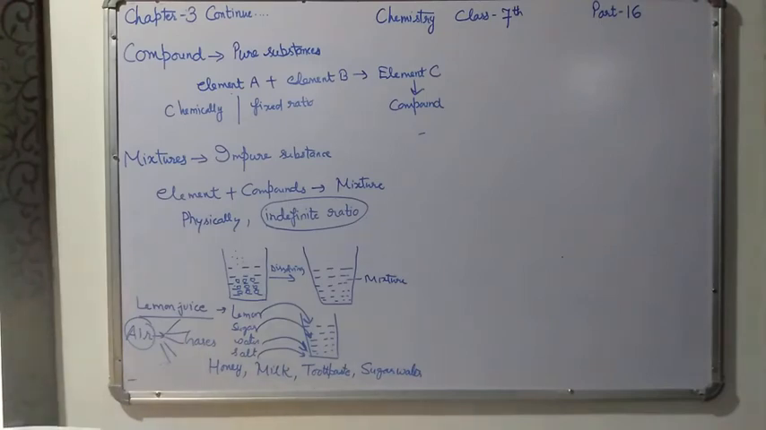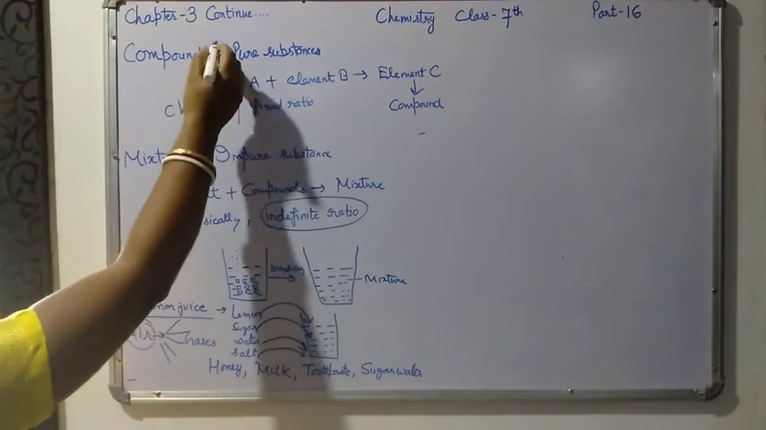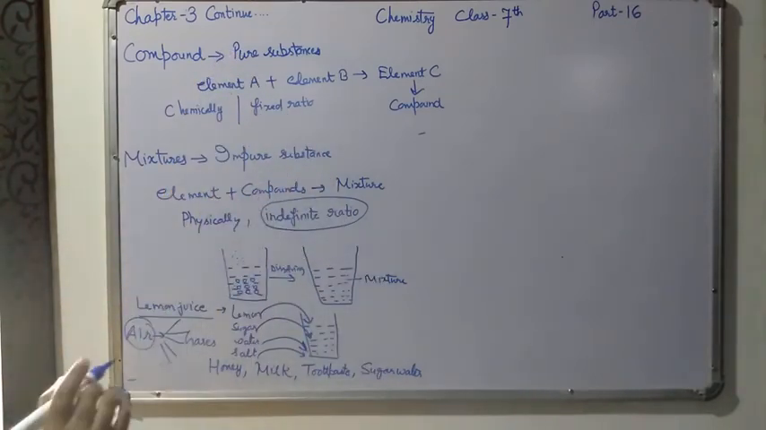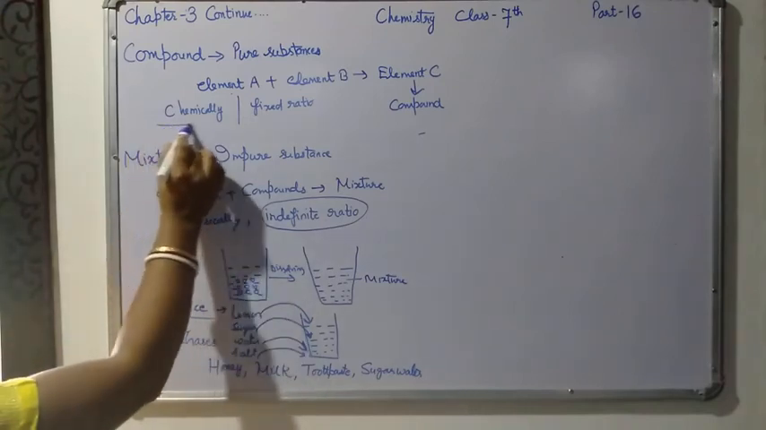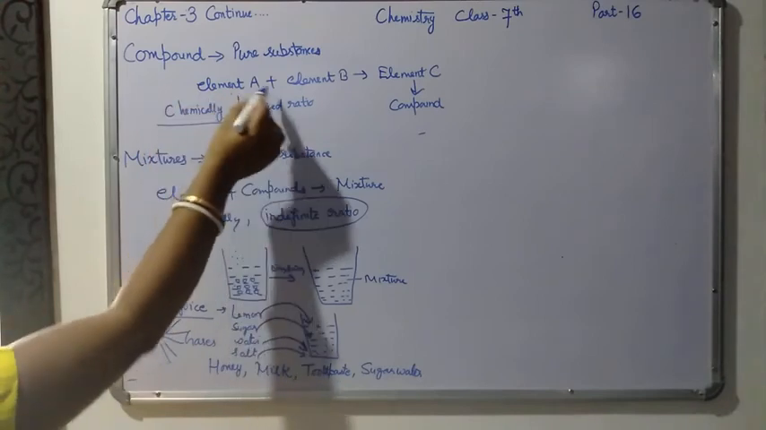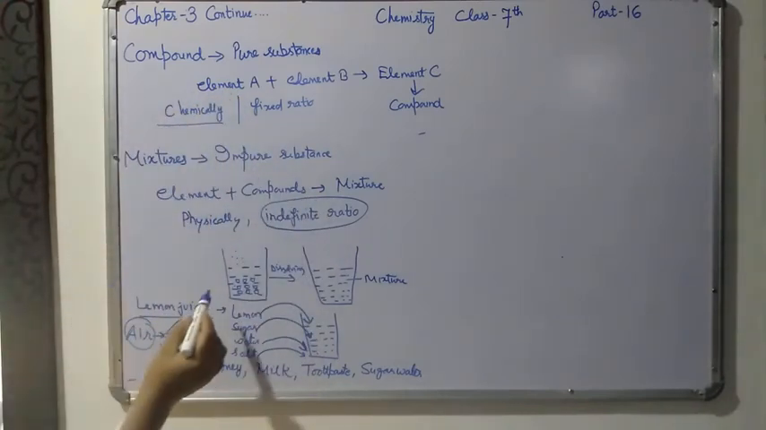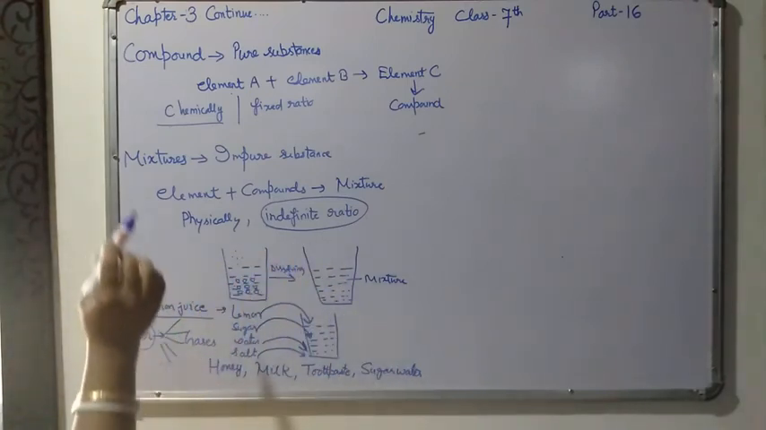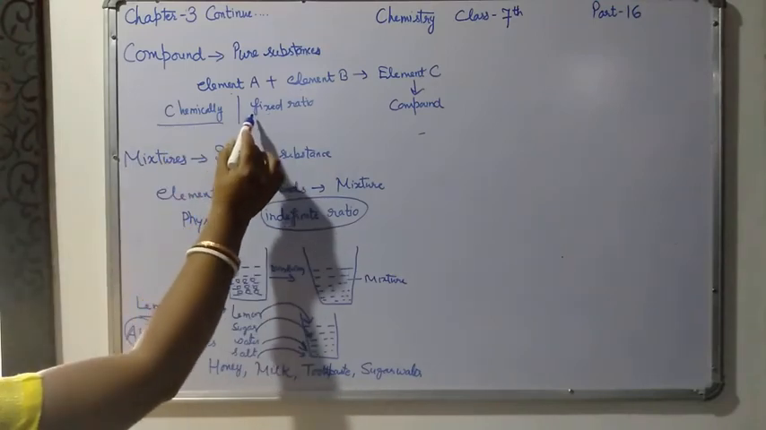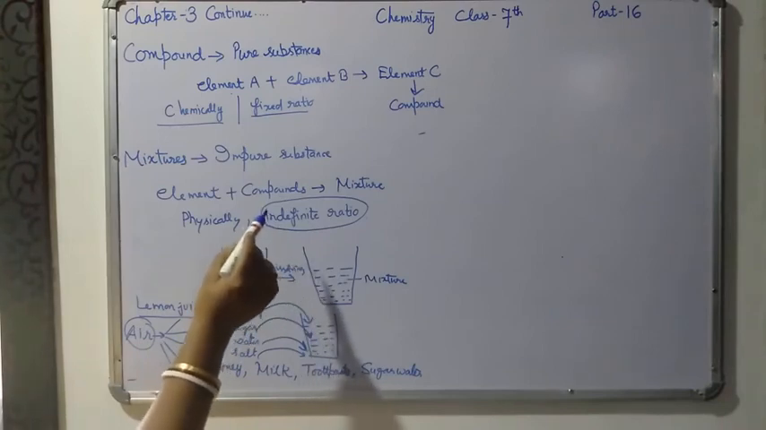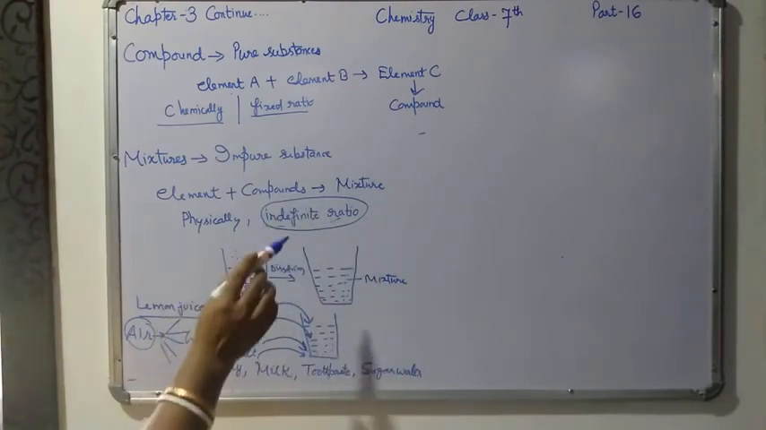So the main differences between compounds and the mixture, all of you listen very carefully. First difference, compound is a pure substance, mixture is an impure substance. Second one, a compound involves a chemical reaction between two elements, but a mixture is formed only by the physical combination. Third one, in a compound the substances combine in a fixed ratio, but in the case of mixture, the substances combine in any ratio. The ratio is not fixed.